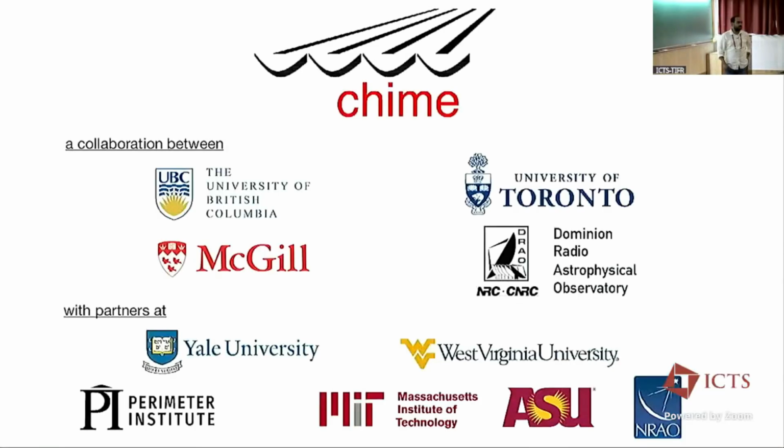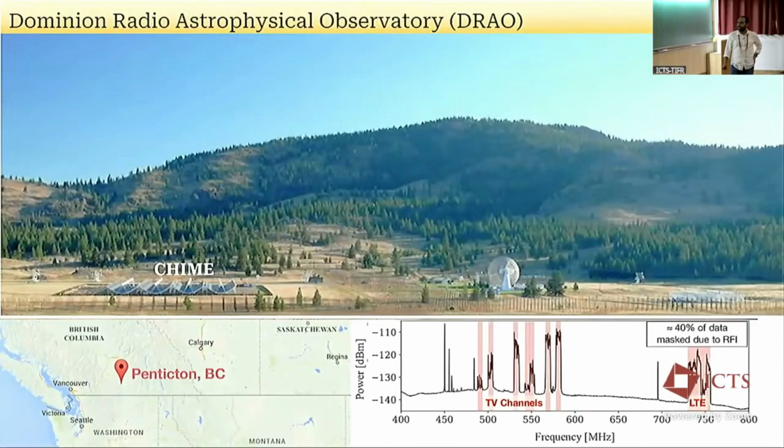CHIME is a collaboration between many Canadian institutes, mainly British Columbia, McGill, Toronto, and DRAO, but we also have some partner institutes in the USA. CHIME is located at DRAO, which is at Penticton on the west coast of Canada. We have 4 cylinders here. Each cylinder contains 256 dual polarization dipoles. In total, we have 1,024 dipoles here.